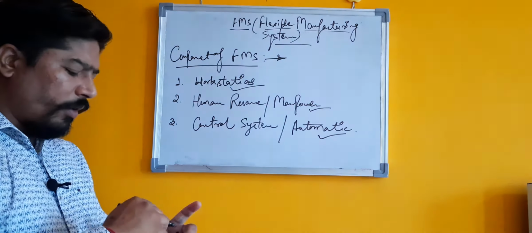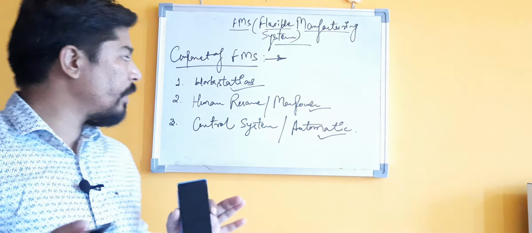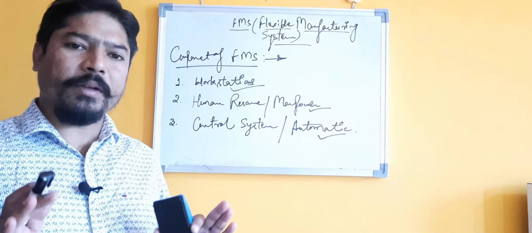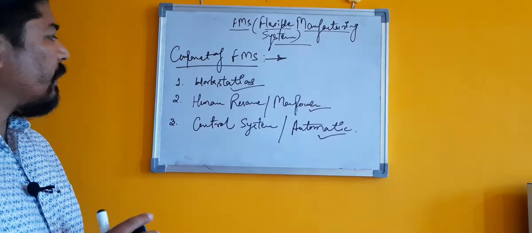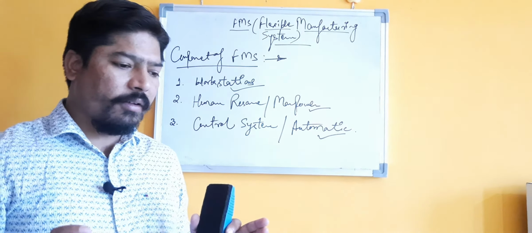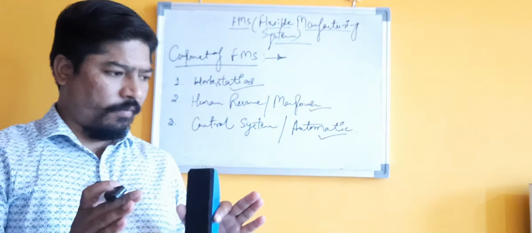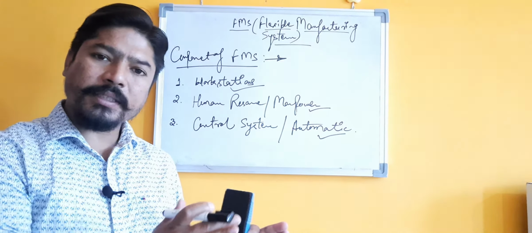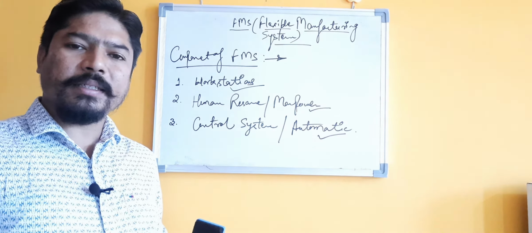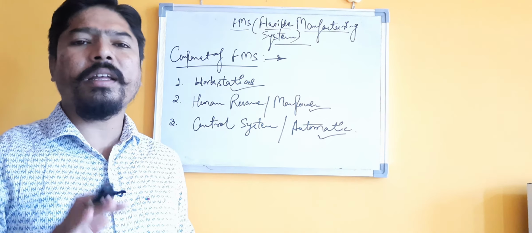Okay, if we talk about the different components of a flexible manufacturing system, the first one is your workstation. Workstation simply means the station or a cell of machines or different manufacturing processes where we are going to perform our different manufacturing processes or operations to manufacture a component or a part. Okay.